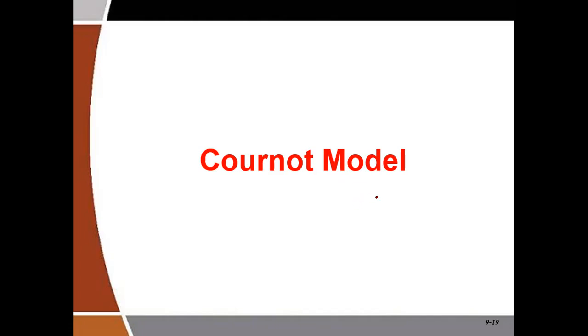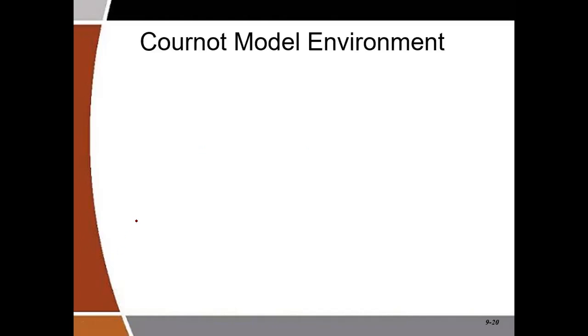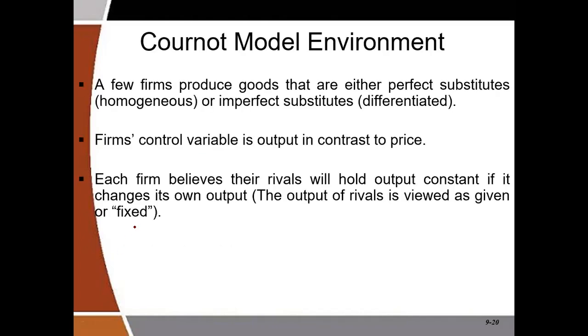We will talk about the Cournot model as a model of oligopoly. In the Cournot model, these are the characteristics that we need to pay attention to.